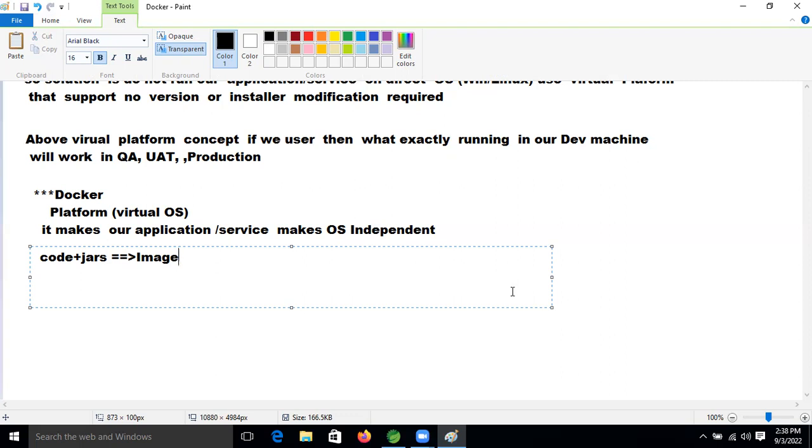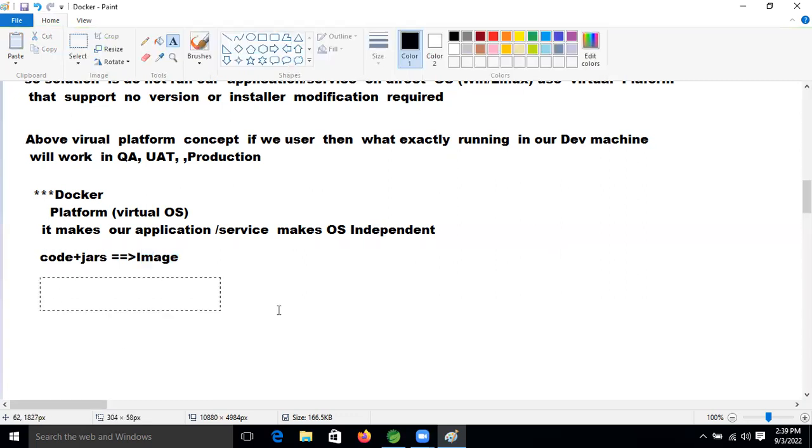Okay, so now friends, image is nothing but a Docker image, like an executable file for the Docker operating system. Got it? So if we do not convert this code or this jar into an image, our Docker will not understand it.